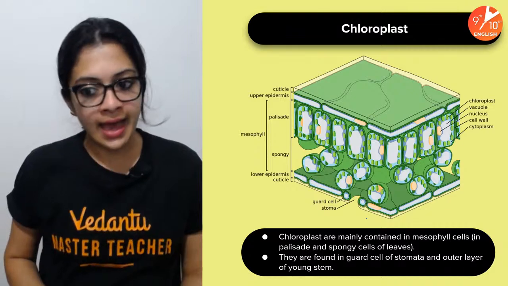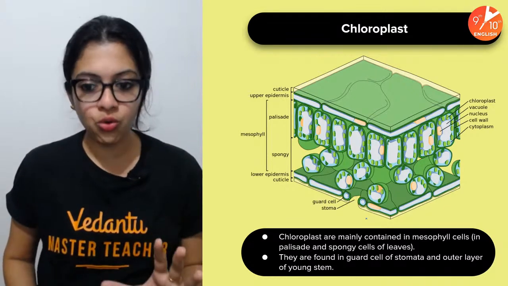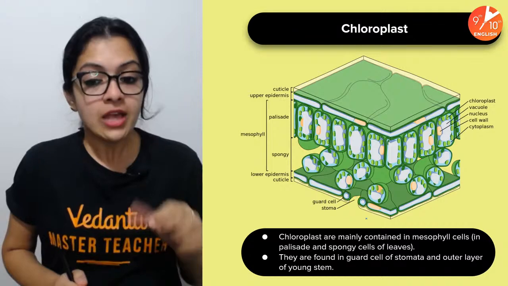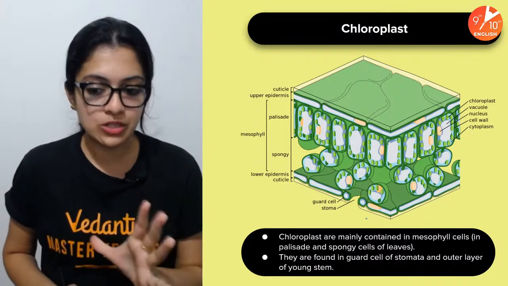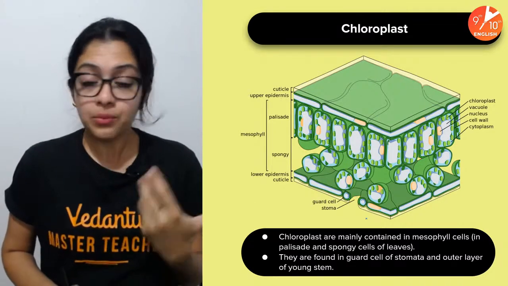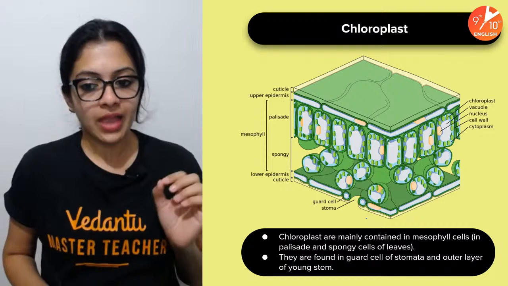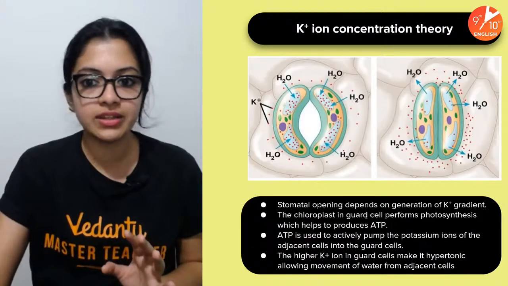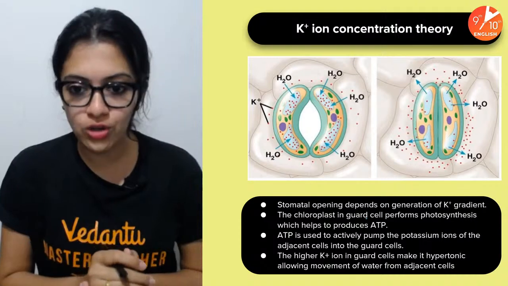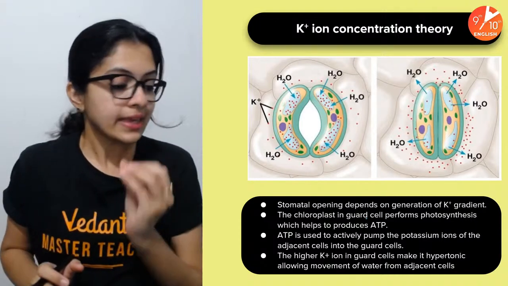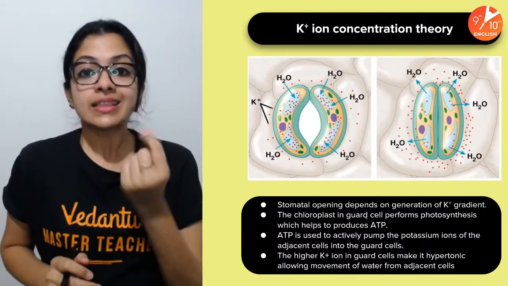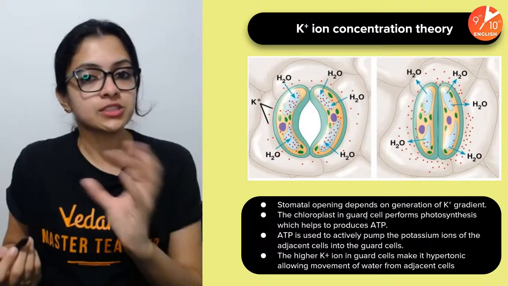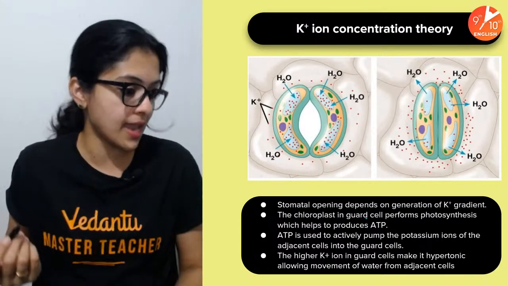Now, chloroplasts, as we know, are found mainly in the mesophyll cells. Inside spongy and palisade mesophyll cells of leaves we would find chloroplasts, and they are also found in the guard cells of stomata and outer layers of young stems. Of course, you also need to know K plus. Yes, Parsville, thylakoids are coin-like structures found inside the chloroplast.